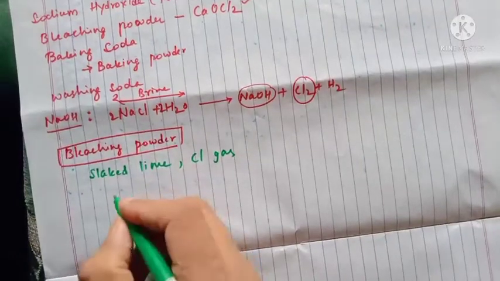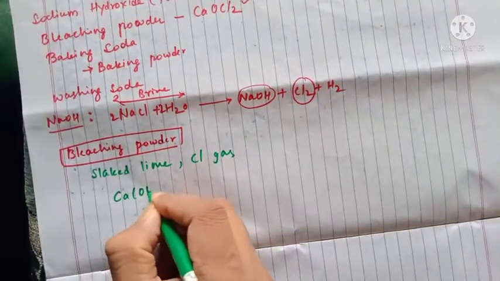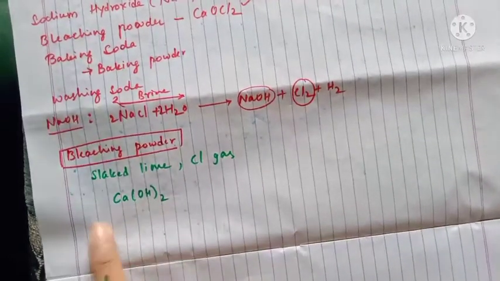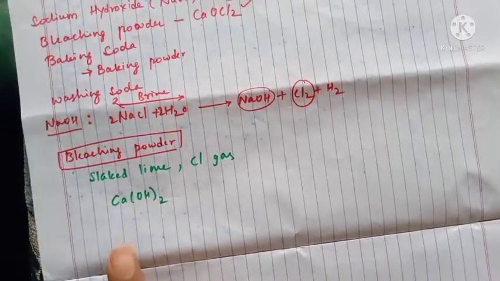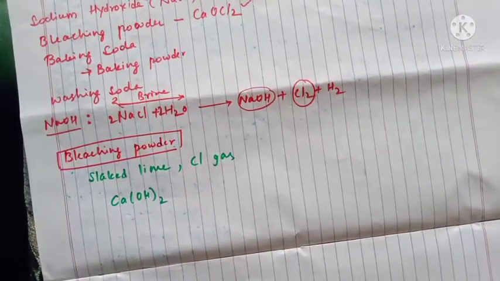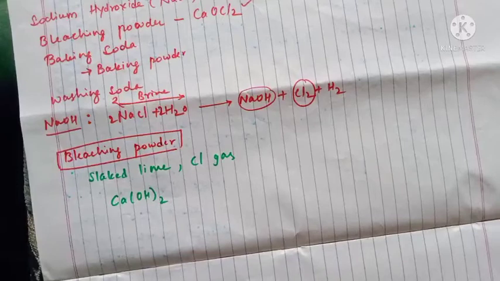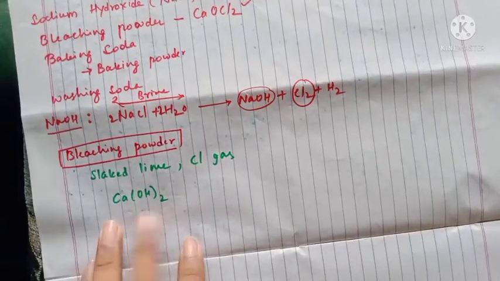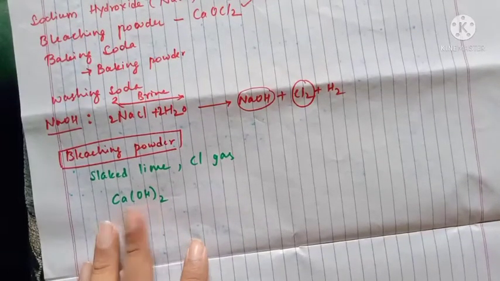A slaked lime formula is Ca(OH)2. This one is a chlorine slaked lime. As you know about this, where have you seen this one? You have seen it in the first topic, right? Calcium oxide was taken there, and we added water to it, and we got calcium hydroxide.